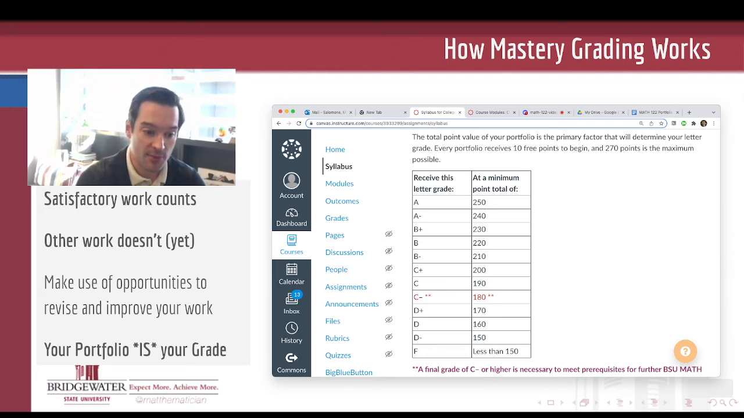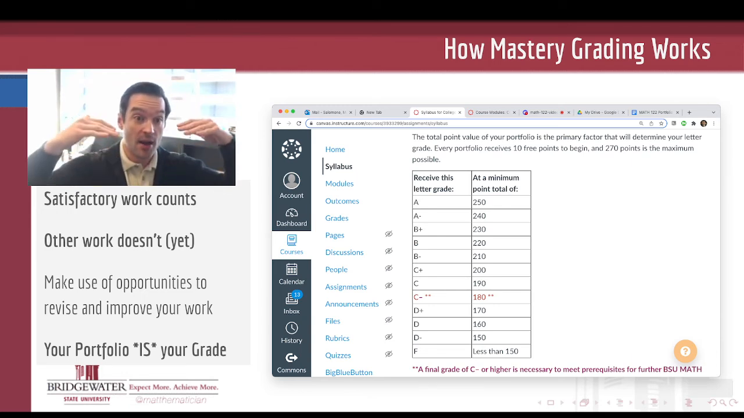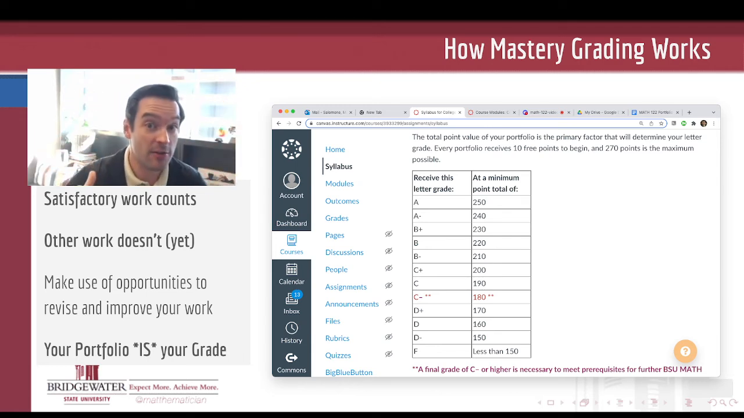If you hit these marks as a minimum, then you get for sure the grades that are listed over here on the left. Again, these are points that just add up throughout the semester. No points ever get taken away from you once you have earned them.